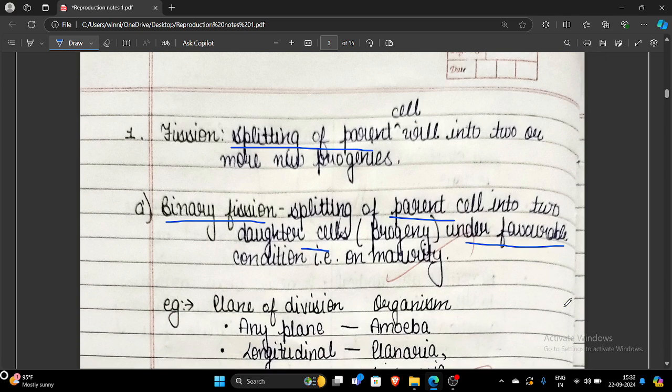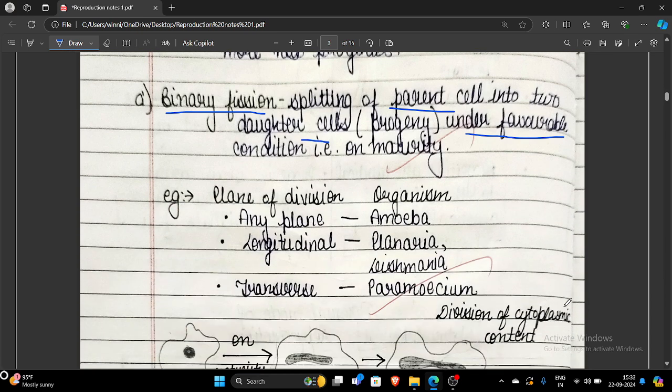Okay, in this case you have to learn about the plane of divisions and which organism is doing binary fission. So amoeba, it's an irregular body structure, that's why it can be divided into two equal parts from any plane. Planaria and leishmania both divide longitudinally, and the paramecium, not euglena, only the paramecium divides through the transverse plane. Fine.